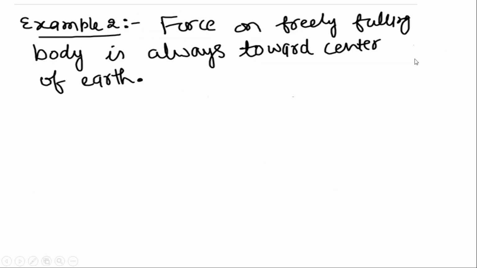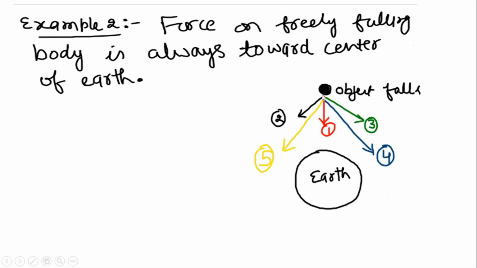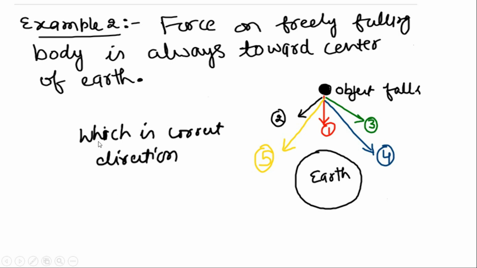So another example that we will do here is to conclude that force is also a vector quantity. For that, consider the force acting on a freely falling body. Now if we take an object and it is allowed to fall freely, then these are the 5 directions that I have drawn: direction 1, 2, 3, 4 and 5. This is earth. So there is a question that will arise out of these 5 directions: what is the correct direction toward which the object will fall down?